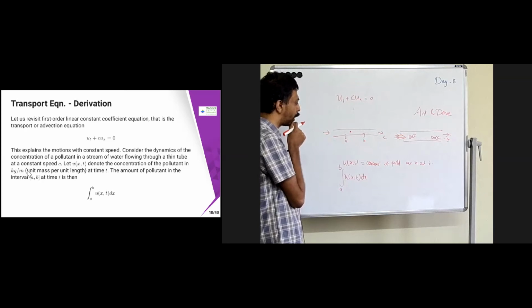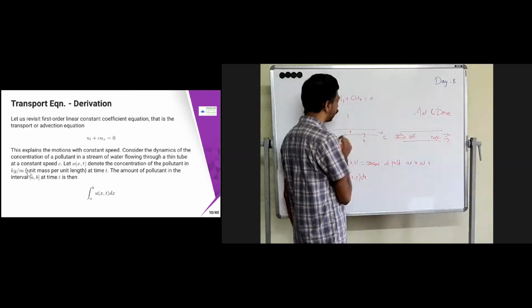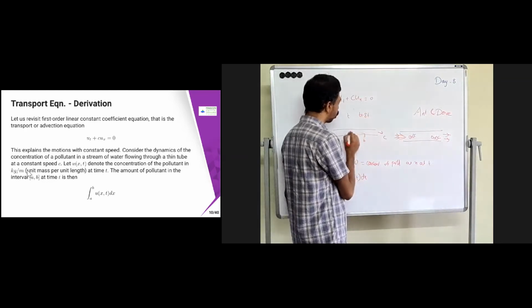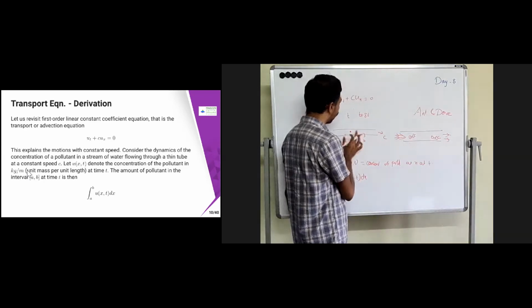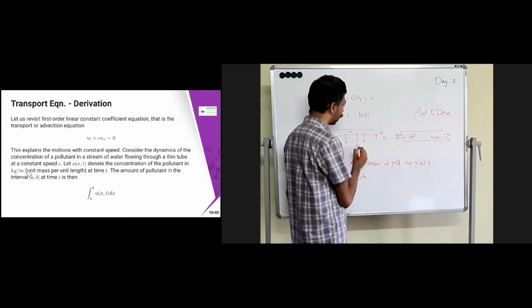So what is going to happen is that, let's say after some time, this is at t. Now suppose I have t plus delta t. What will happen? This pollutant, whatever was available here, will be moving somewhere outside. So for example, this is going to be my new interval, which is nothing but a plus